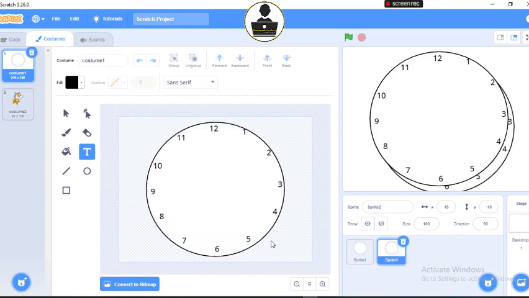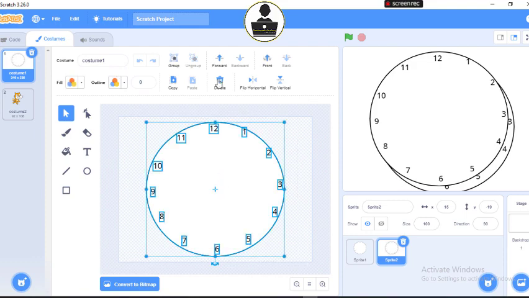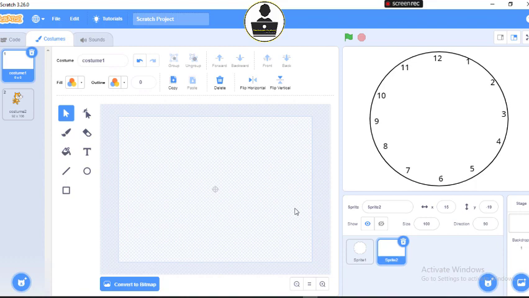So I'm having 2 clock faces. I don't need 2 clock faces. I'll come back to my pick tool, select everything that I have here, then delete it. I don't need it again. I just need one. So what I'll do is pick up my line tool. Look at this center point here. I'll come to my center point, then draw my line. Make sure it's straight.